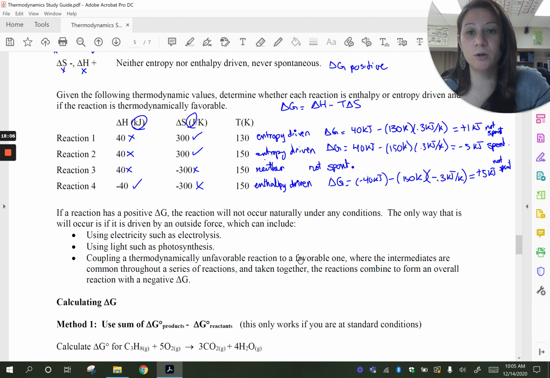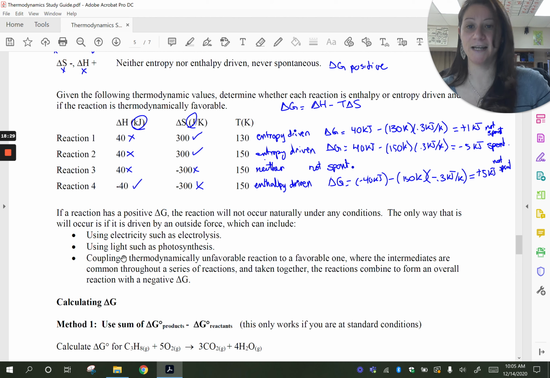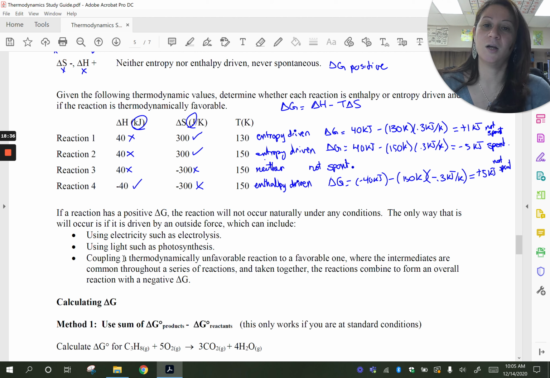The only way that you can force it to go is by applying some kind of outside force, and these outside forces can include using electricity, like water decomposition is not favorable, and so we have to use electricity to do it, electrolysis. So electricity makes a non-spontaneous reaction go. Or using light energy, like photosynthesis. Photosynthesis is not favorable, and so we use light to get it to go.